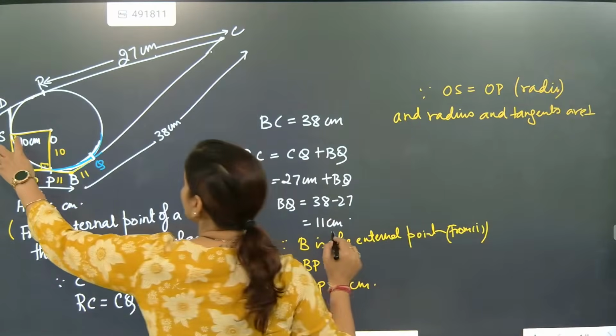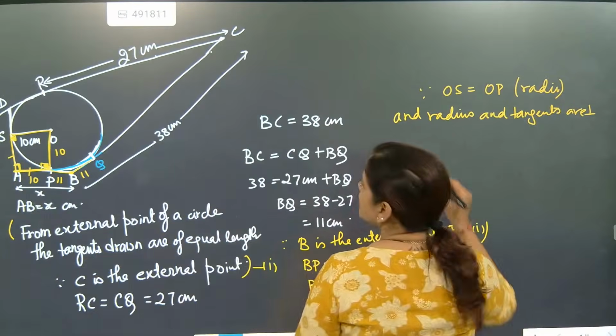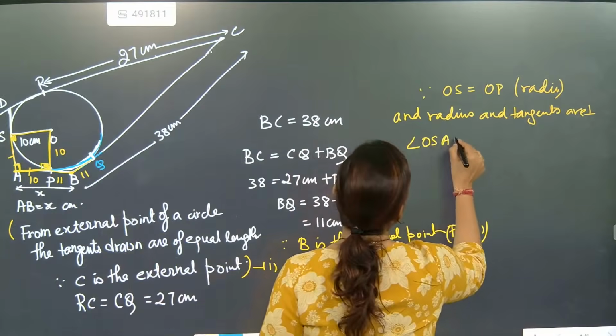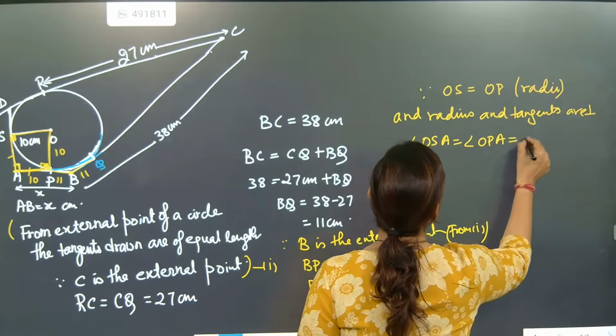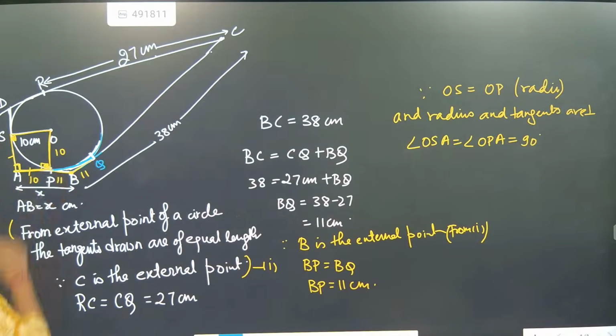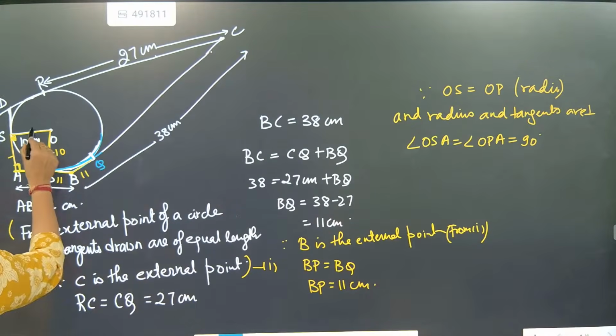So beta, this part will become 90 degree and this part will also become 90 degree. Okay. So we will say angle OSA is equal to angle OPA is equal to what degree? 90 degree.